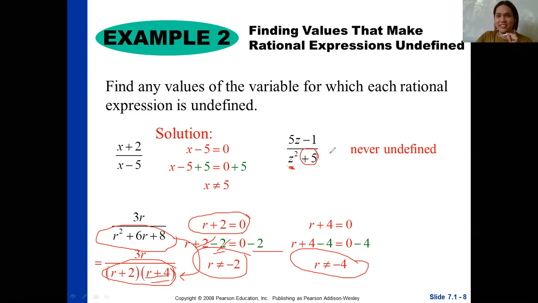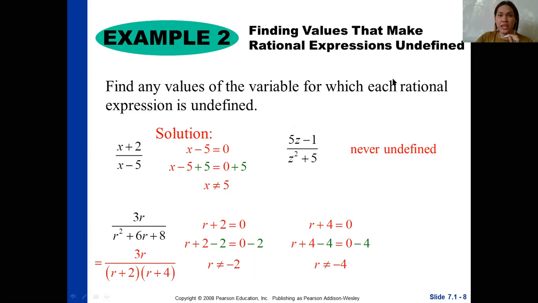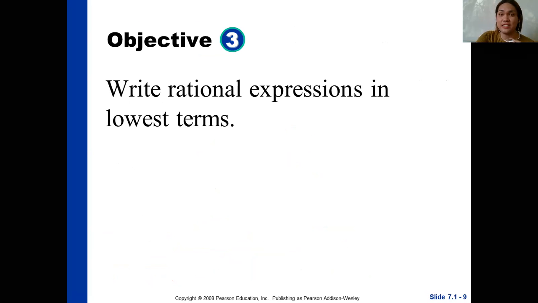That's why there are no restricted values for z in this given expression, since it's plus 5 and it's z squared. So I hope you'll be able to understand and grasp the concept. This is how we find the values that make rational expressions undefined.